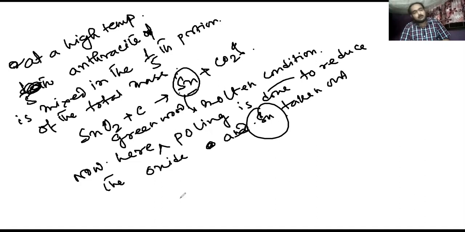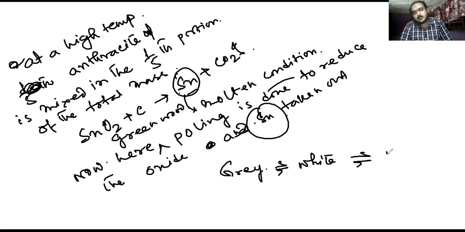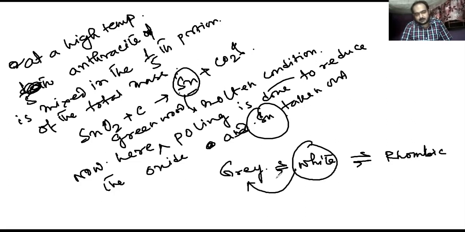Now what happens? Tin exists in three allotropic forms. One is gray tin, white tin, and rhombic tin. So white tin is converted into gray tin in cold countries.